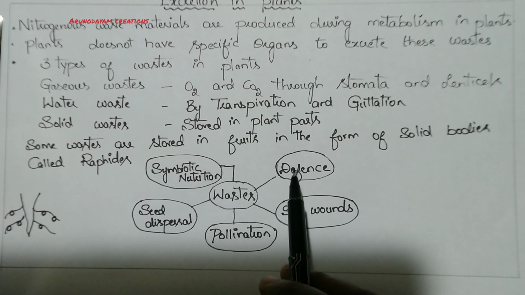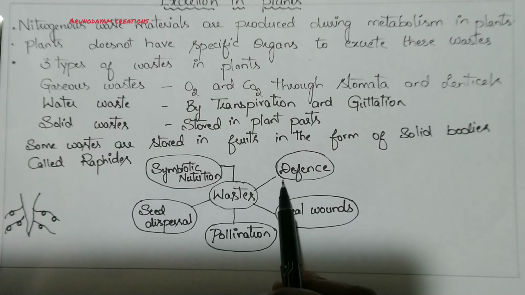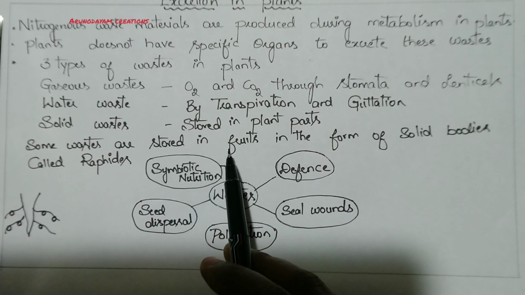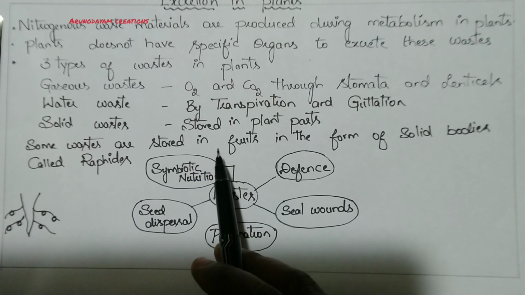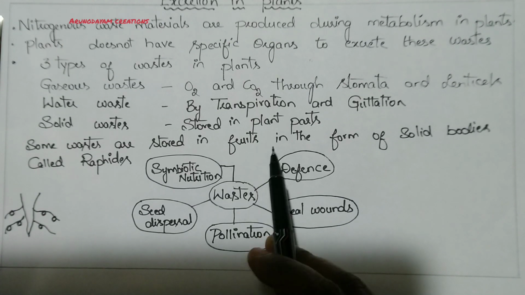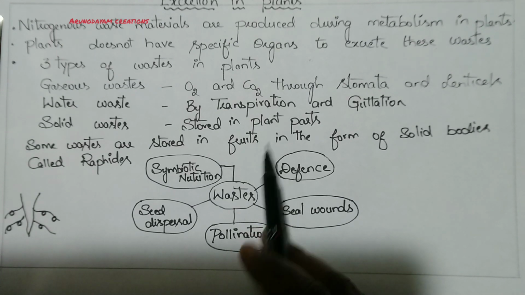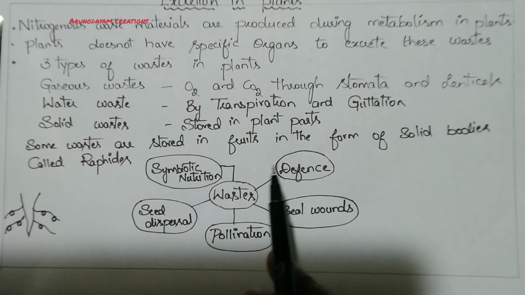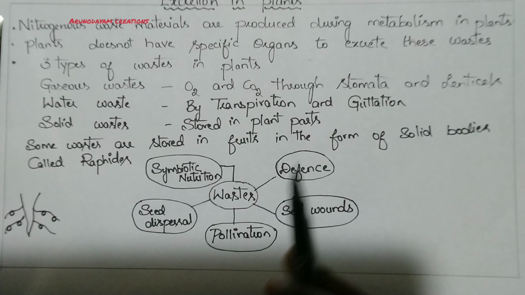Even if herbivorous animals try to eat the plant parts in which these waste materials are stored, they are toxic and cause harm to the herbivorous animals. So by storing the waste materials in their body parts, the plants are protecting themselves from being eaten by herbivorous animals.